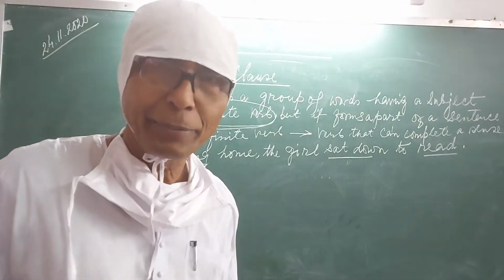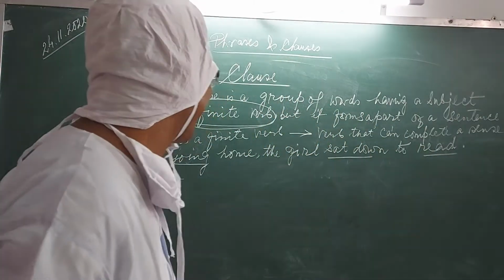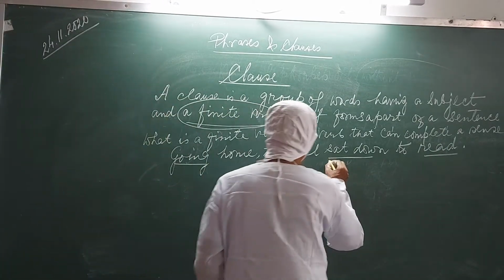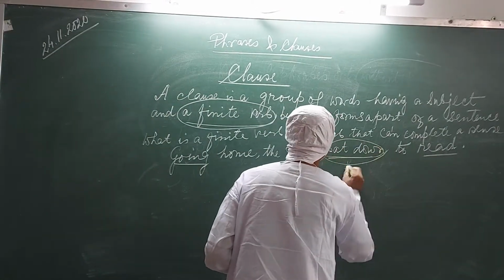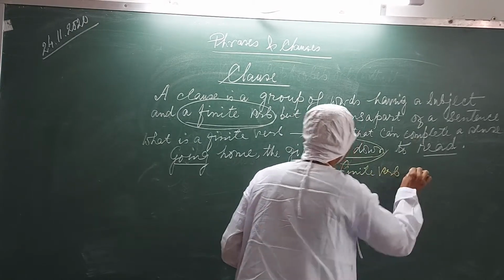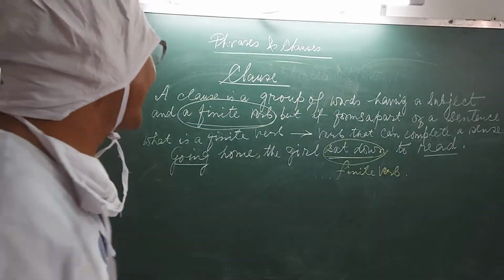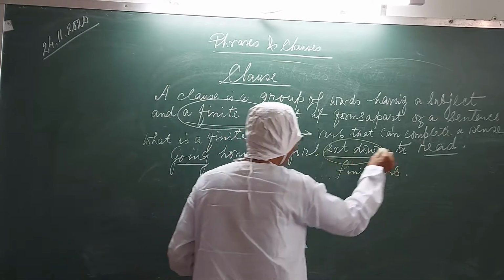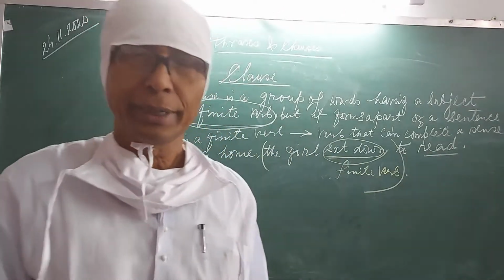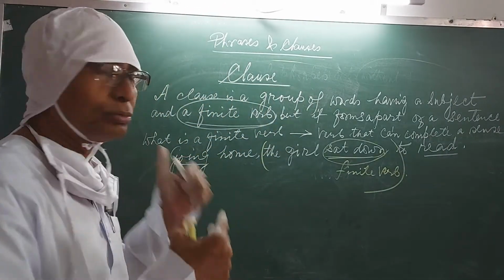But are they all finite verbs? No, my dear students, there is only one finite verb. That is sat down. This is finite. Why? Because it can make complete sense up to this. The girl sat down. Can it make complete sense or not? Yes, it can.